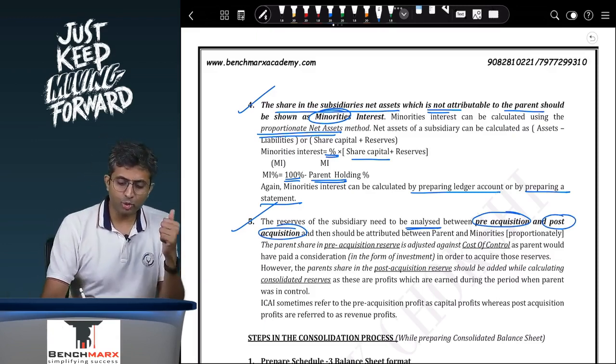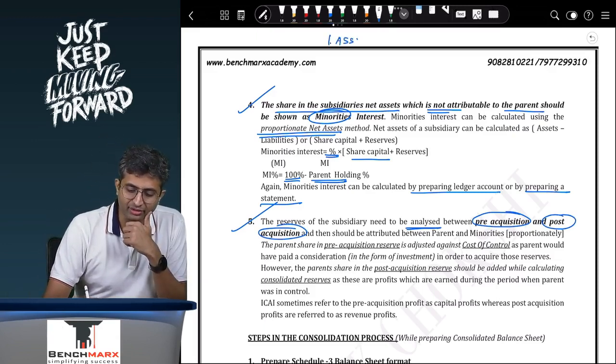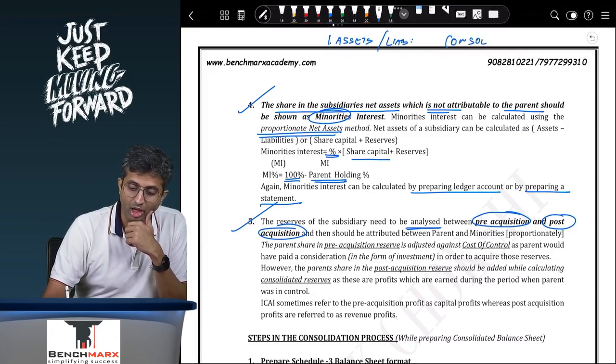So the thumb rule is, what do you do with assets and liabilities? You consolidate them 100% line by line. What do you do with investment and share capital of the subsidiary?